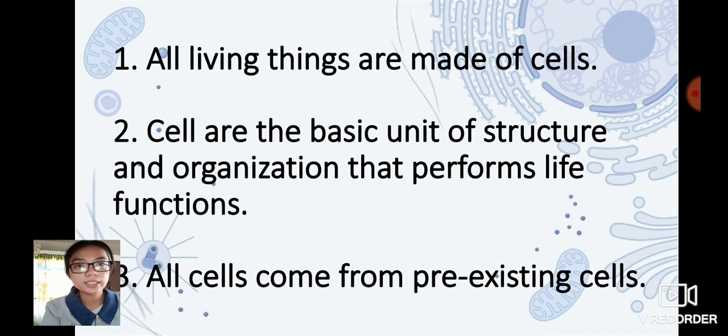So, these are the three concepts of cell theory. First, all living things are made of cells. Second, cells are the basic unit of structure and organization that performs life functions. And third, all cells come from pre-existing cells.